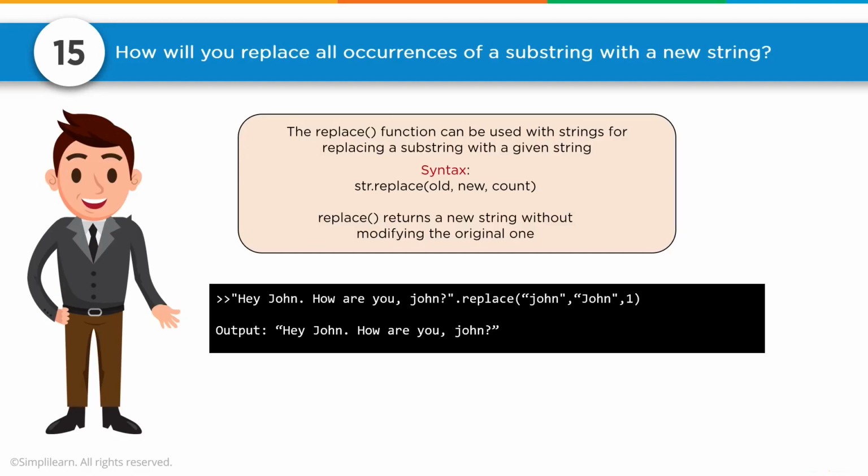Number 15, how will you replace all occurrences of a substring with a new string? The replace function can be used with strings for replacing a substring with a given string. Syntax: string.replace(old, new, count). Replace returns a new string without modifying the original string. Hey John, how are you, John? Replace John with capital JOHN, 1. And then you can see right here, hey JOHN, how are you, John? Since we designated the 1, it just says we're only going to replace one of these.